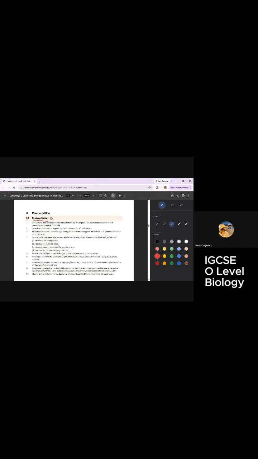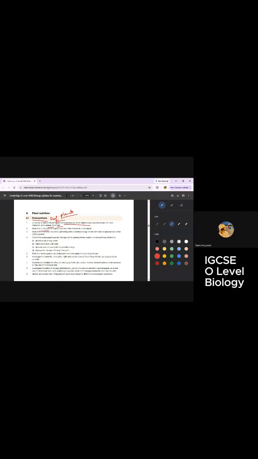Then we have plant nutrition. In this part, we are going to study how plants carry out photosynthesis. What is photosynthesis? Number one, definition. We get our food from surroundings, right? Animals can move and get their food and then eat it and get the energy. But from where can plants take their food? Plants have to make their food on their own, by the process of photosynthesis, in the presence of energy and light. And chlorophyll is necessary for it.